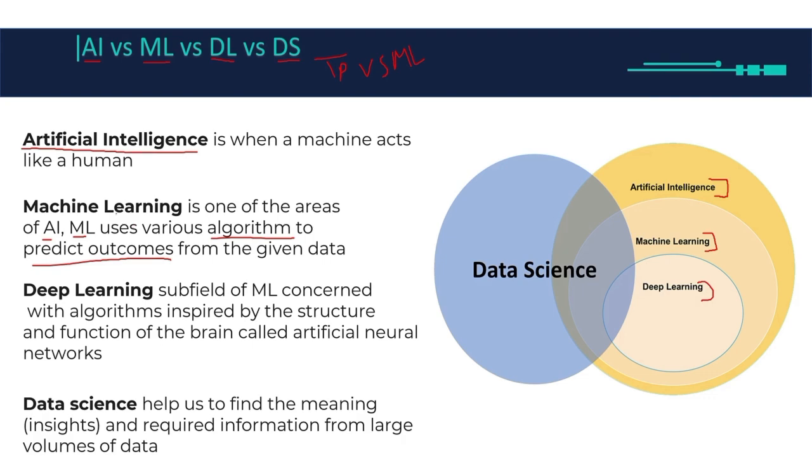All right, so in machine learning, we give the data to the algorithm, and then the algorithm finds a pattern, and from that pattern it gives me the outcomes. Okay, so if I have a lot of data, let's say it's big data, for some reason the machine learning algorithm is not going to give me the best results. So in that case, we're going to use deep learning.